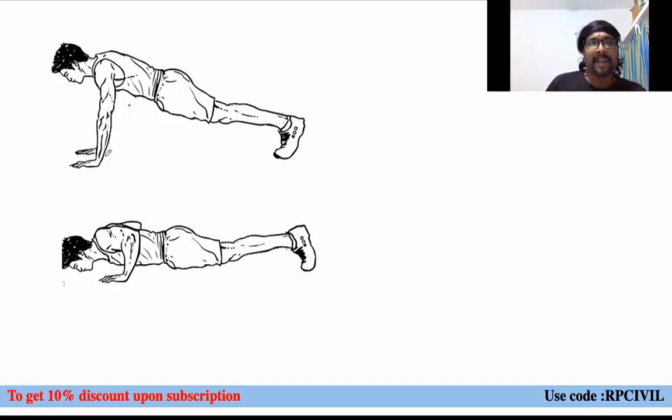This is your position, one position. We are keeping our hands straight and moving our body to the bottom, right? Here our body is completely in contact with the floor, but here it is not. So which ones are in contact? Only the hands and legs are in contact with the floor. These are the activities, and they will be repeated.